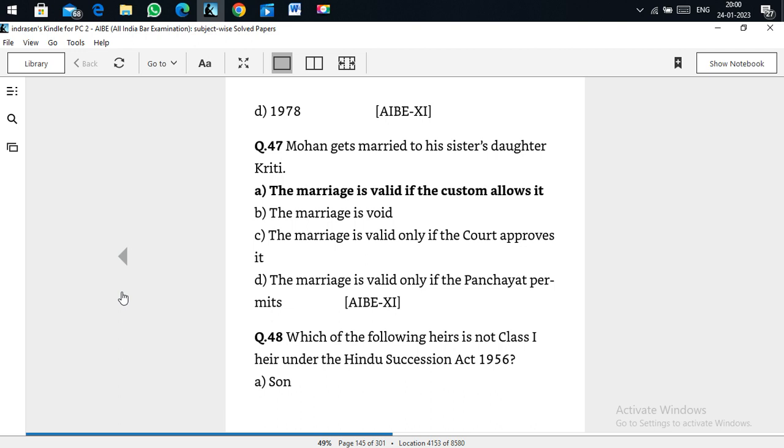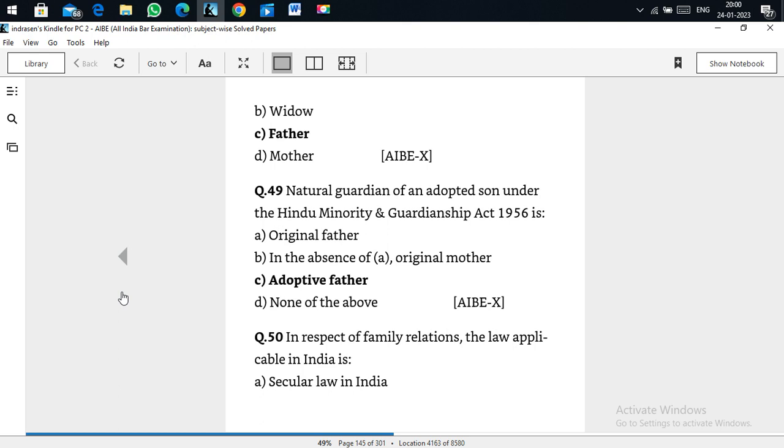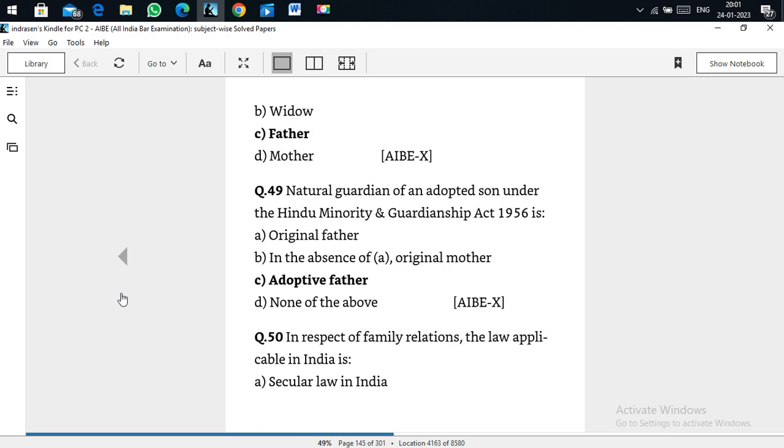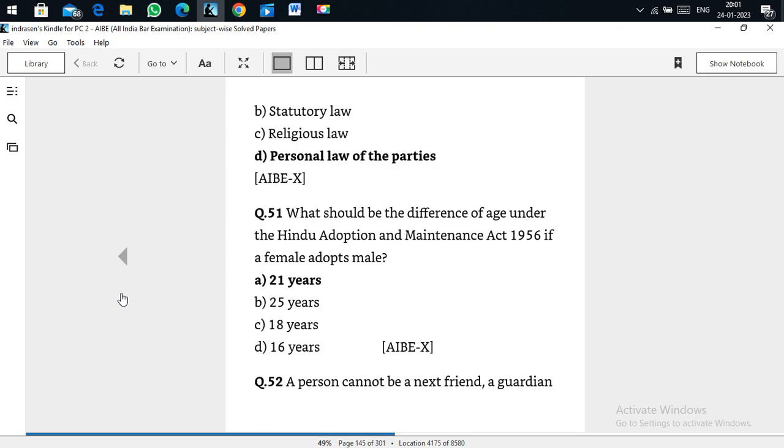Which of the following heirs is not a Class 1 heir under the Hindu Succession Act 1956? Father is not a Class 1 heir. The natural guardian of an adopted son under the Hindu Minority and Guardianship Act 1956 is the adoptive father. In respect of family relations, the law applicable in India is the personal law of the parties, whatever the particular parties' personal law is.